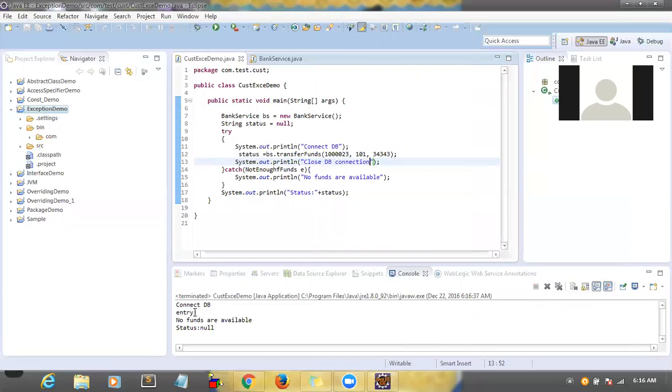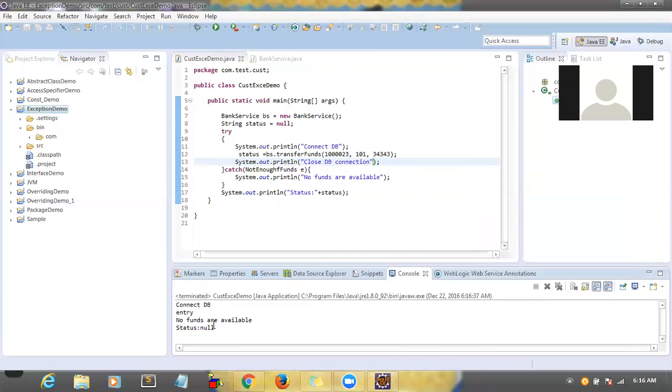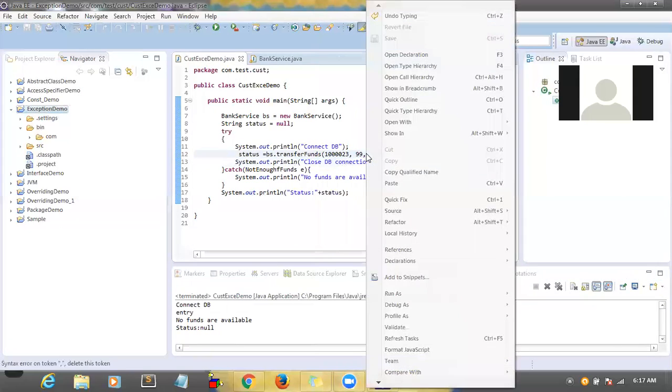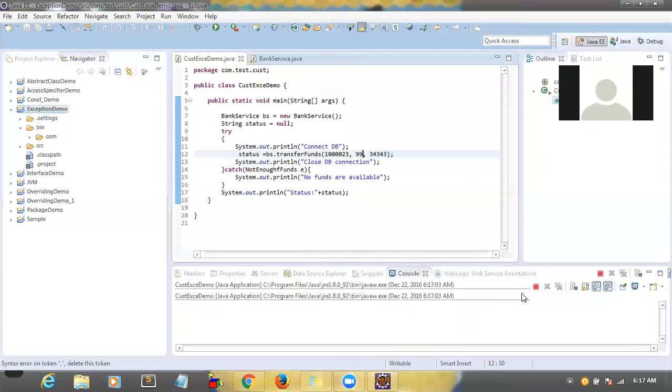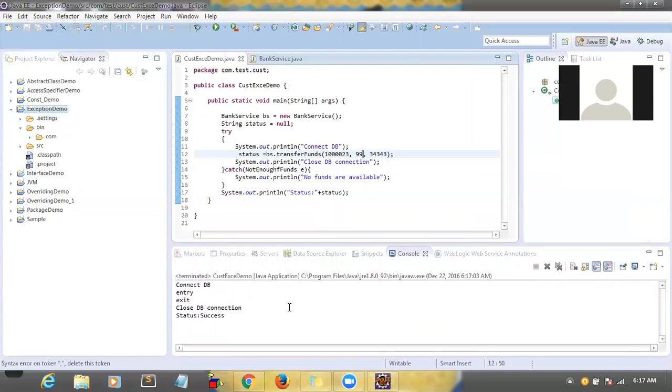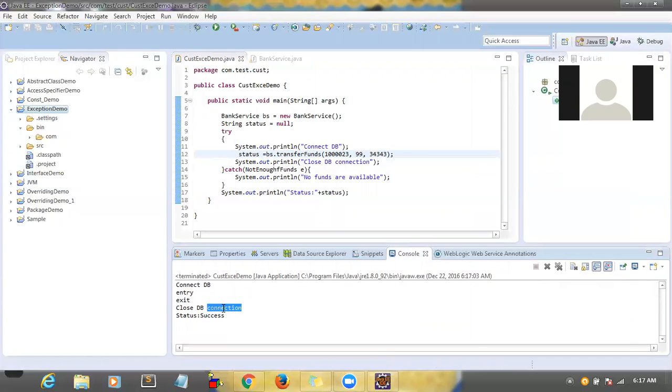See, you connected to the database, entry, no funds available, then status null. Did you close the connection in this case? Status null, right? No, that one is not closed. Say for instance, let me give some positive scenario, some $99. So now let me run it. See here, now the connection got closed. So connected DB, entry, exit, and close DB connection, status success.